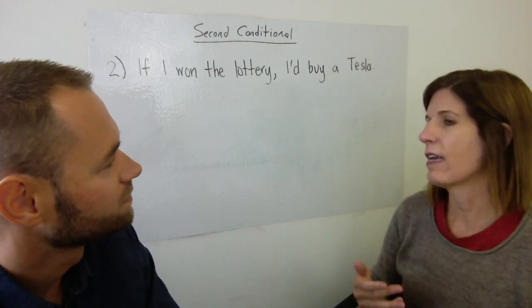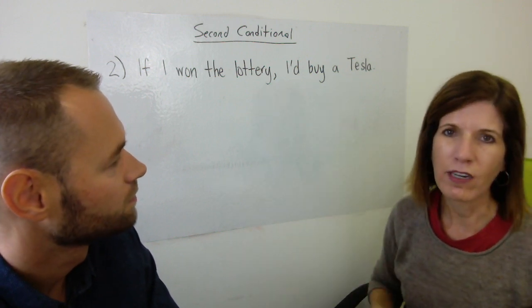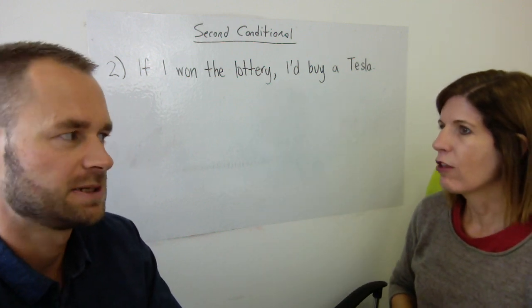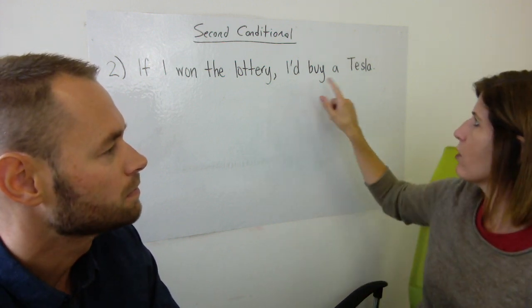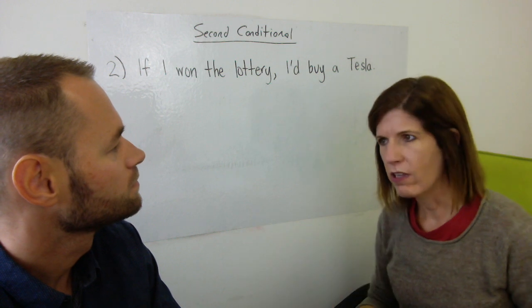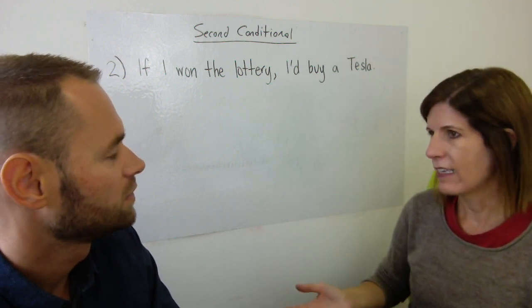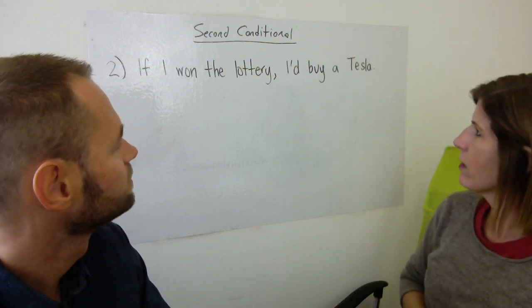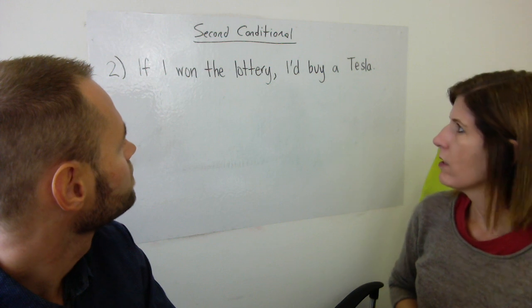Absolutely accepted language. It doesn't matter which order you use, just remember, especially in written language, you need the comma. Otherwise, you do pause when you're speaking. You kind of do pause even if you do it the other way around: I'd buy a Tesla if I won the lottery. It's a shorter pause than in: If I won the lottery, I'd buy a Tesla.